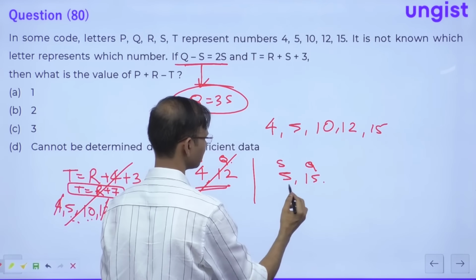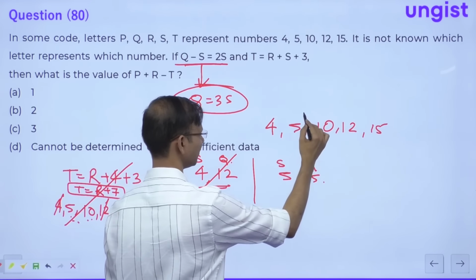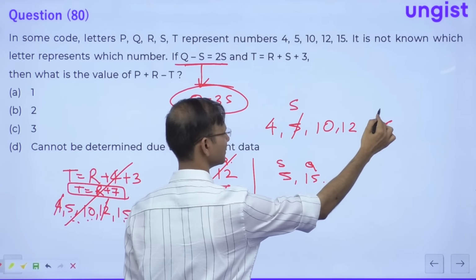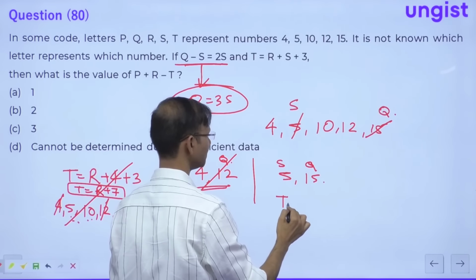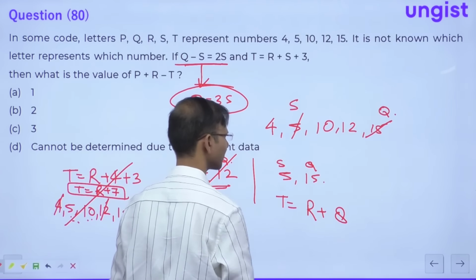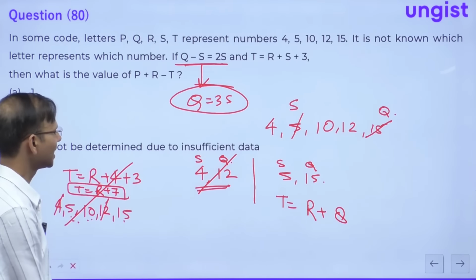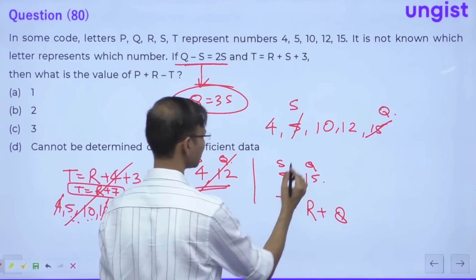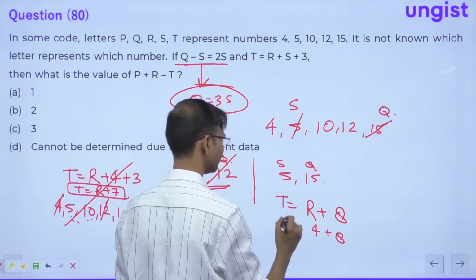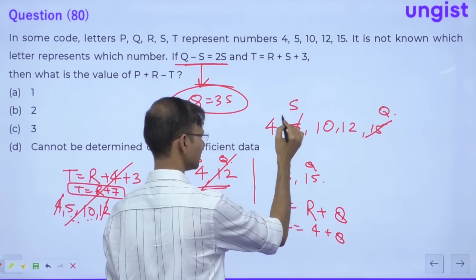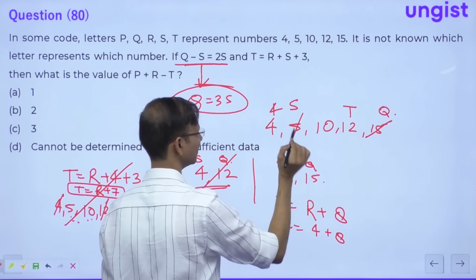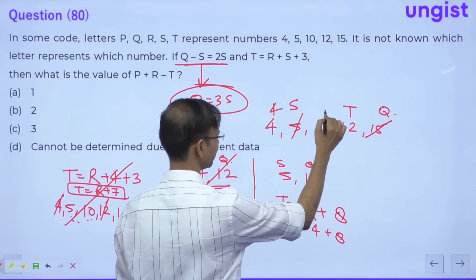Now 5, 15. If 5, 15 are already given to S and Q, then T is equal to R plus 8. So obviously T is equal to 12 and R is equal to 4, because 4 plus 8 is 12. So P is equal to 10.